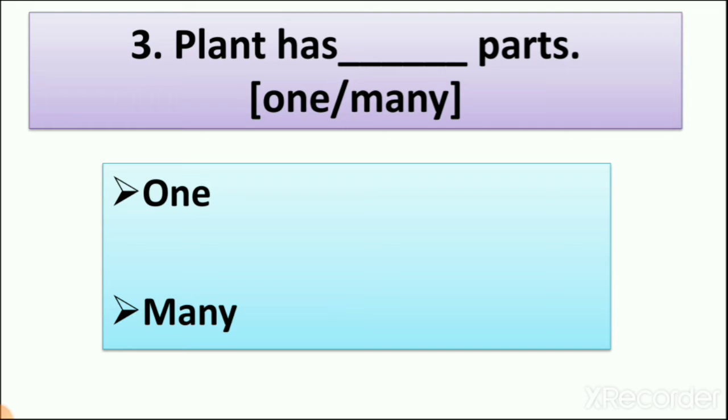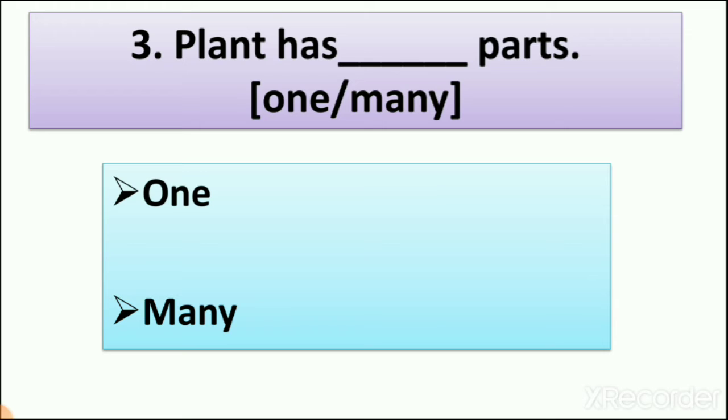Now this question is from lesson number 3. We learn in lesson number 3 about plants, right? So what do we learn about plants? That plants have many parts. So how many parts does a plant have? Leaf, stem, root, flower and fruit. So there are 5 parts of the plant.